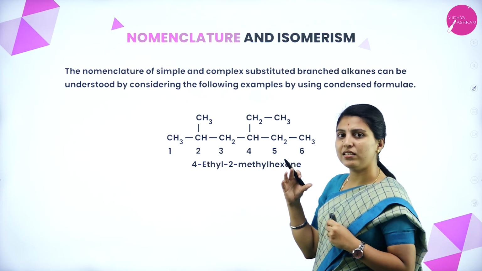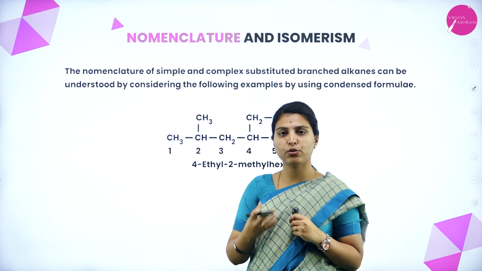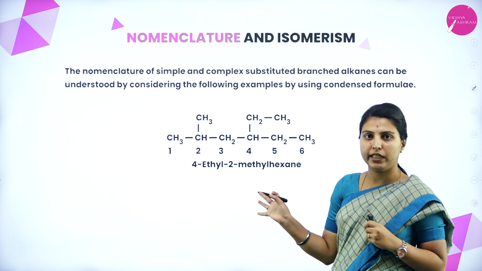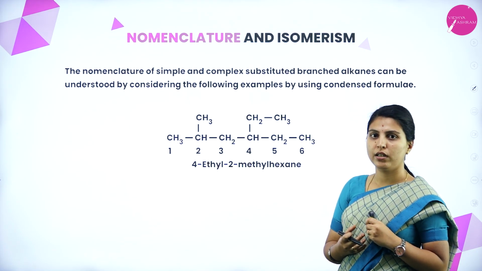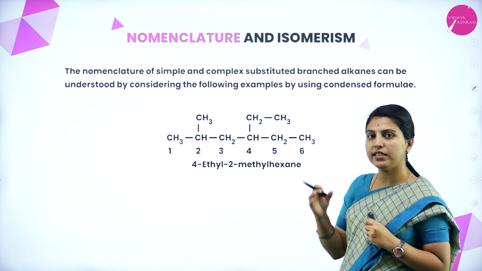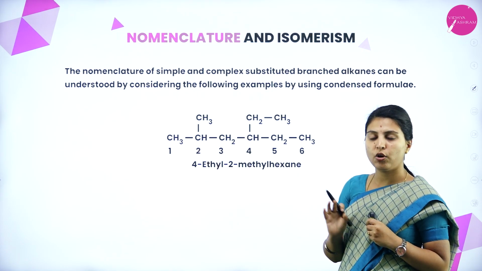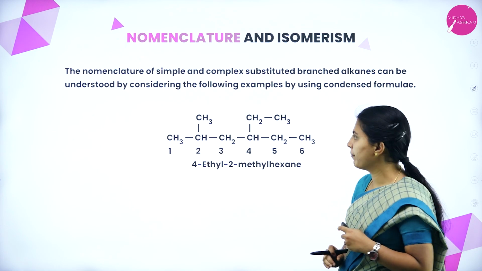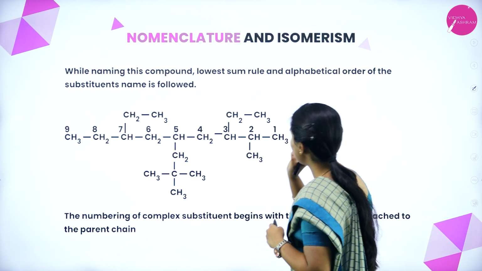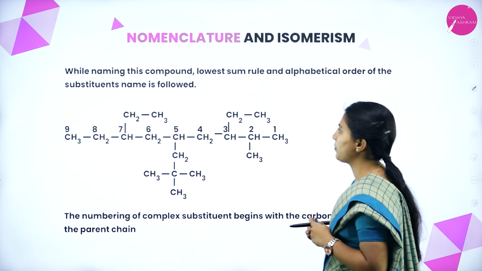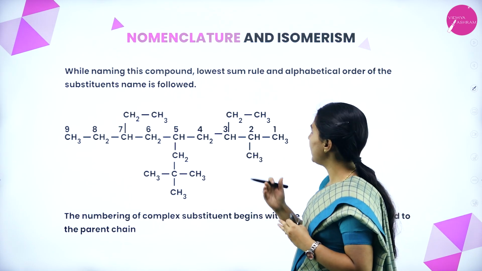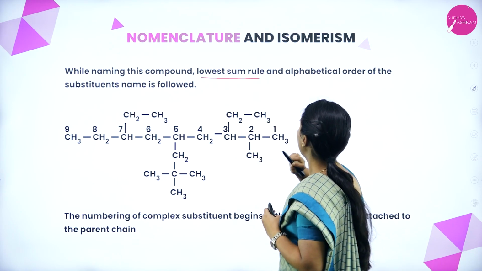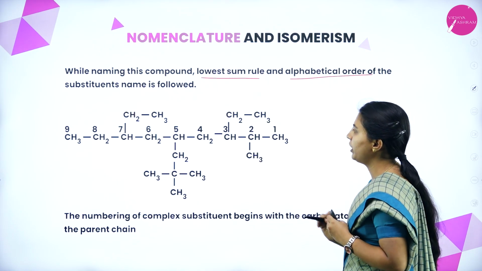The normal IUPAC nomenclature rules are followed here, like alphabetical order, the lowest position rule, the locant rule. Everything is the same as organic compound nomenclature. While naming this compound, the lowest sum rule and alphabetical order of the substituent names are followed.